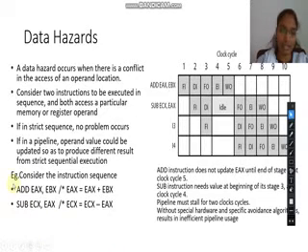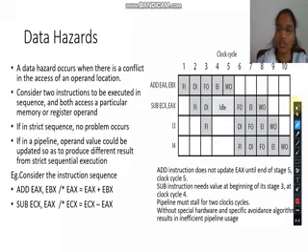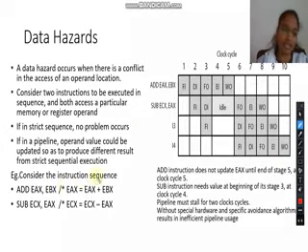Let us consider an example. Here we have two instructions, and if they are executing in serial order, then there is no problem. The first instruction is an addition instruction which takes the operands EAX and EBX, and after adding, the result is stored again in the register EAX.